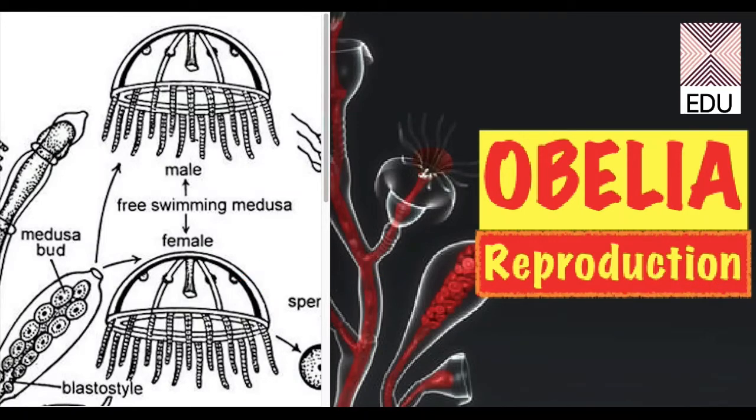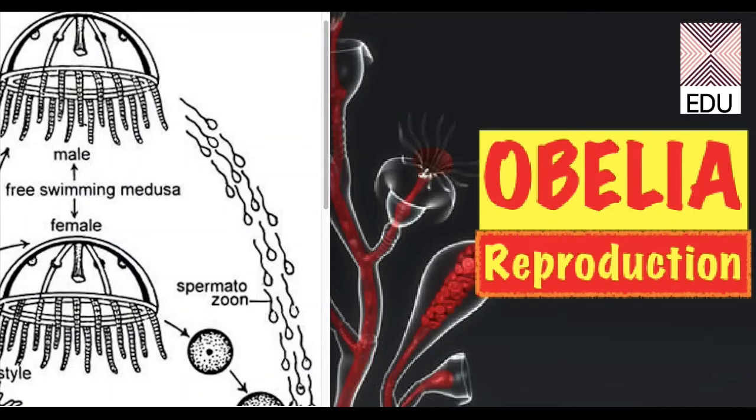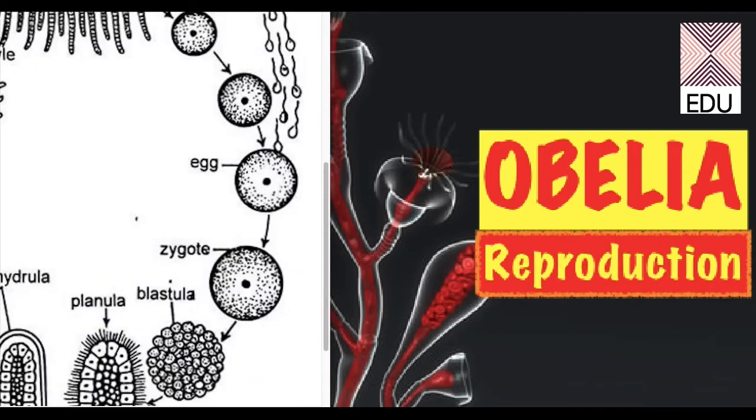Now the male medusae produce sperms, and the female medusae are making ova. So here you can see the formation of sperms and ova, and these are free in the water. Now the fertilization occurs, and the fertilization is external as it is in water. And after fertilization, a zygote is formed which is present in the water itself.